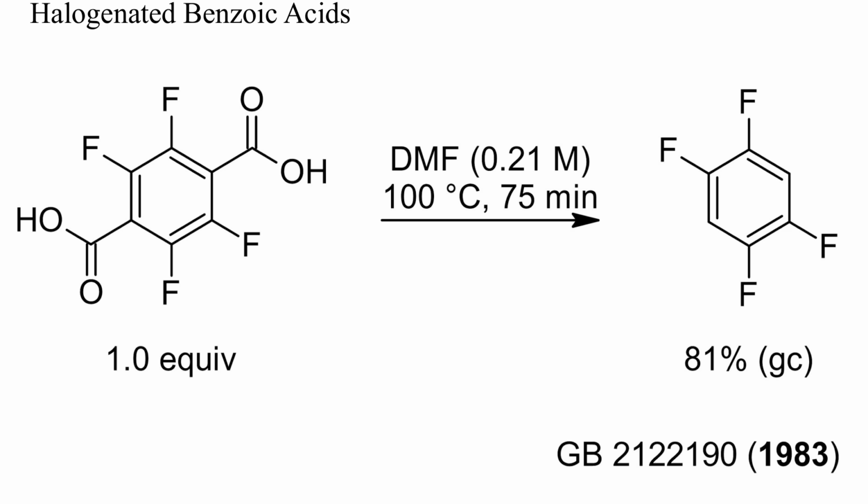Polyhalobenzenes are quite acidic and can sometimes be deprotonated with alkoxides. The thermal decarboxylation of halogenated benzoic acids is therefore easier than that of donor or unsubstituted benzoic acids. In this example, tetrafluoroterephthalic acid was decarboxylated twice, just by heating in DMF to 100 degrees Celsius.